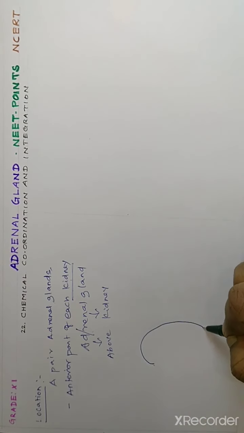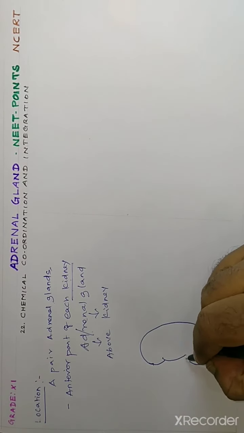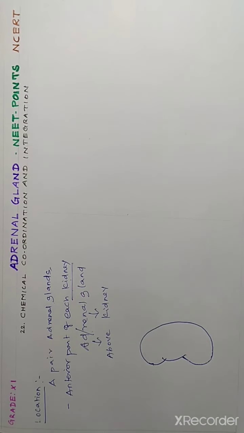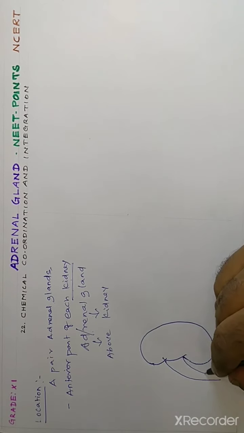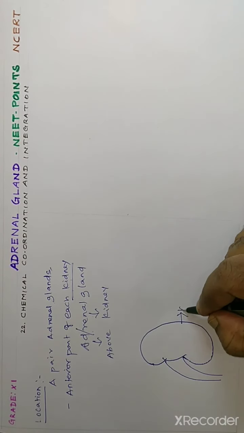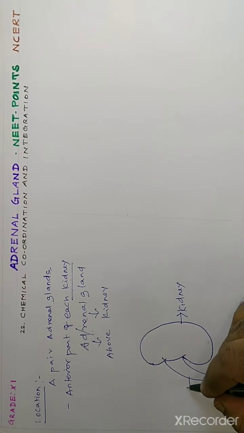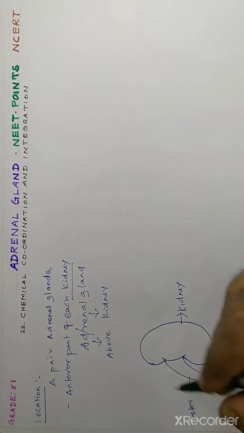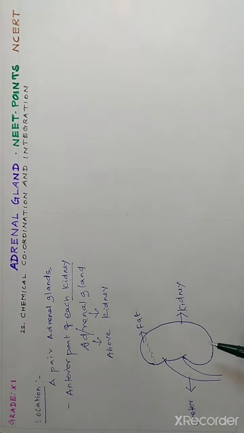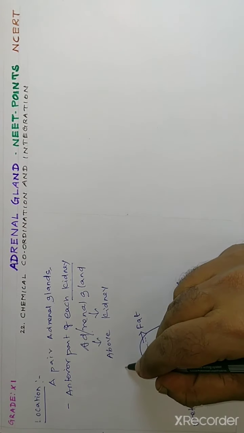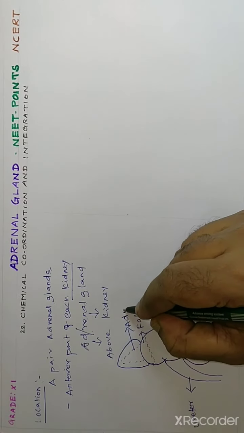See, this is one kidney. We have a pair of kidneys in the pelvic region, hip region, right side one, left side one. Technically we can call it the lateral side. This is a kidney, this is the posterior part, this is the anterior part, this is the ureter. In the anterior part of the kidney there is a thin layer of fat. Above the anterior part, a triangle shaped structure is present, that is termed as adrenal gland.